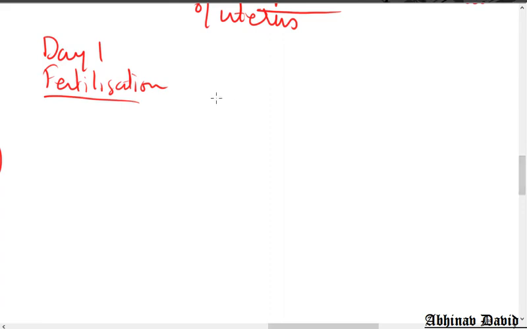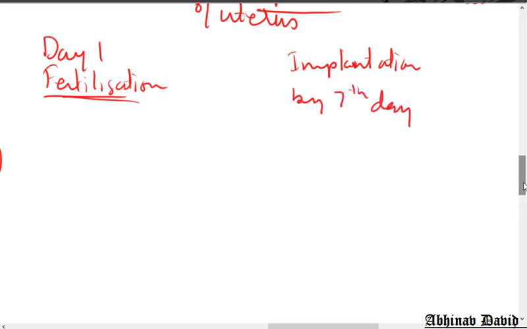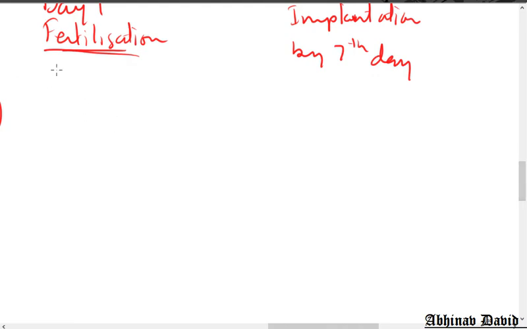Okay, so that is why I told you in the previous class that only after the successful implantation the woman is called pregnant. So if the fertilization has taken place on the first day, then implantation should take place by the 7th day. By the 7th day. Okay, so what happens after the implantation?